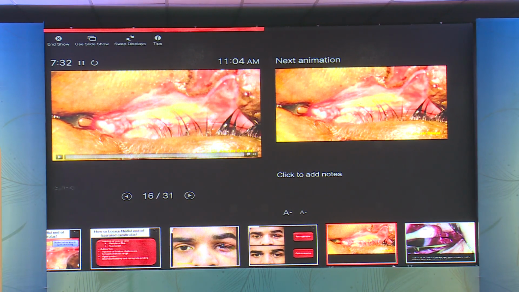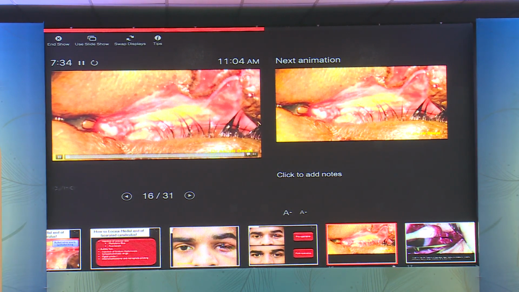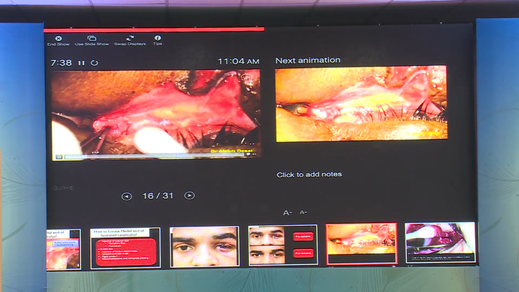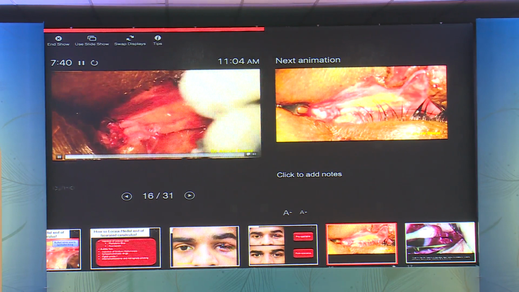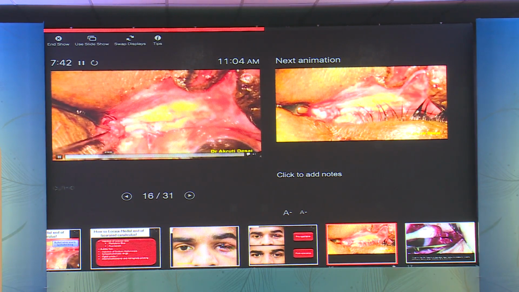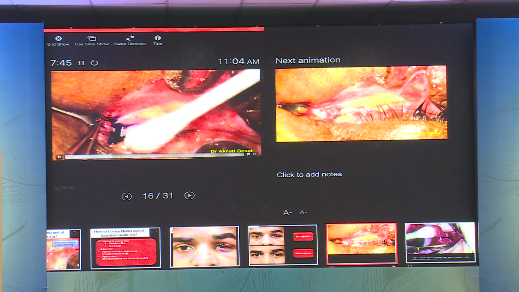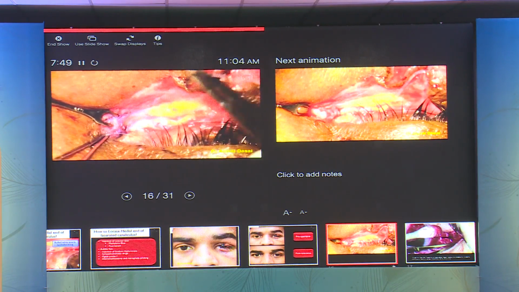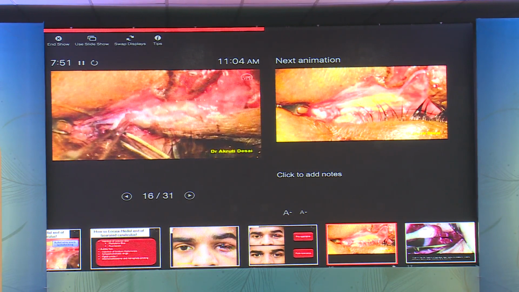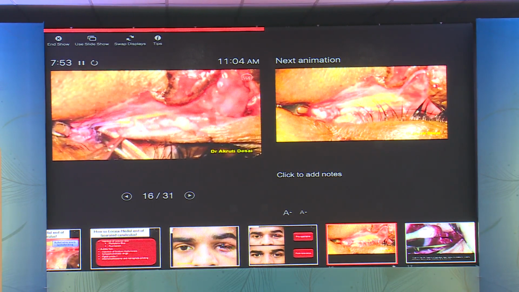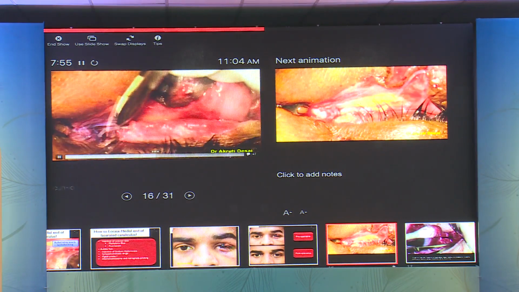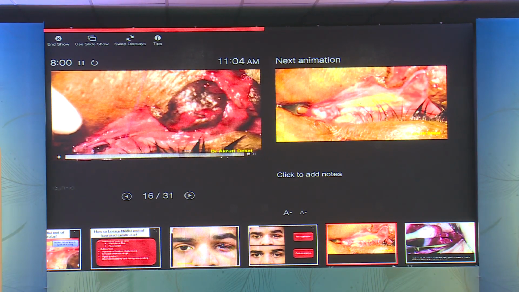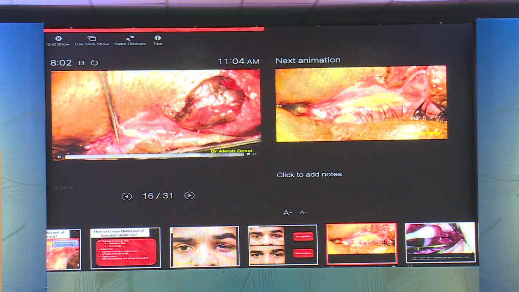Another method, which we just mentioned a couple of slides earlier, was injecting dye from the opposite punctum. This dye has helped us locate the proximal, medial cut end of the laceration, which can be further intubated with a stent, and pericanalicular suturing can proceed, and the rest of the wound is closed.